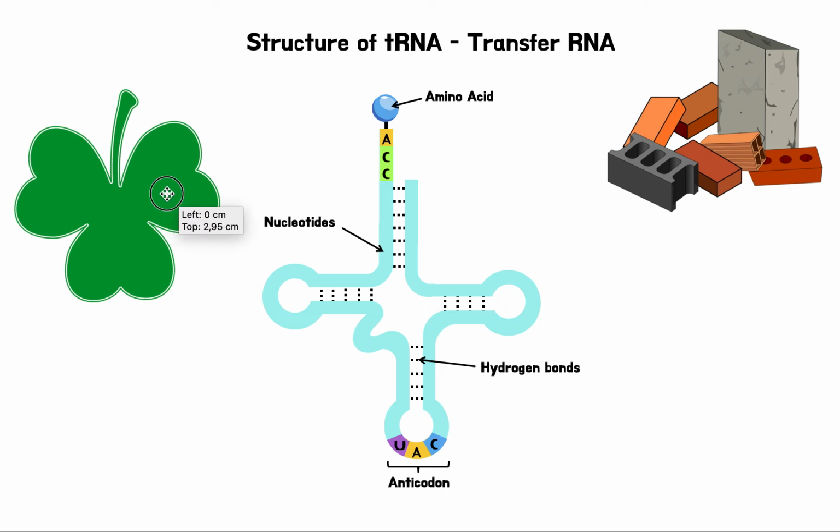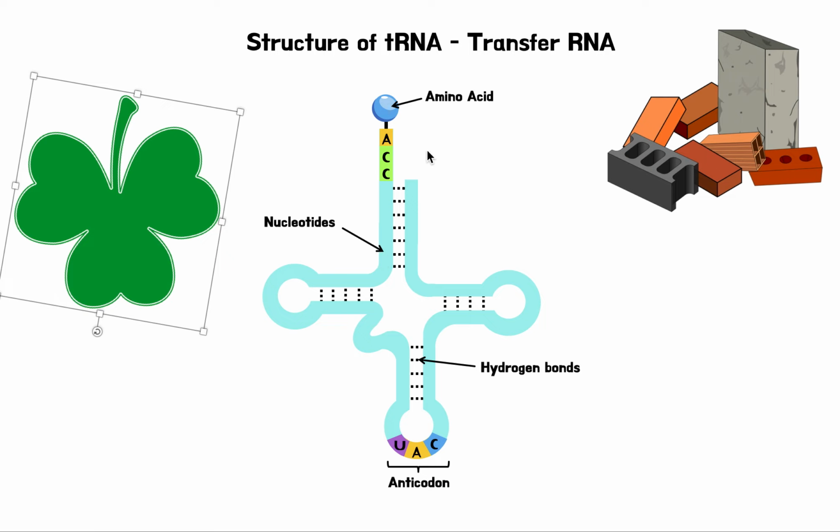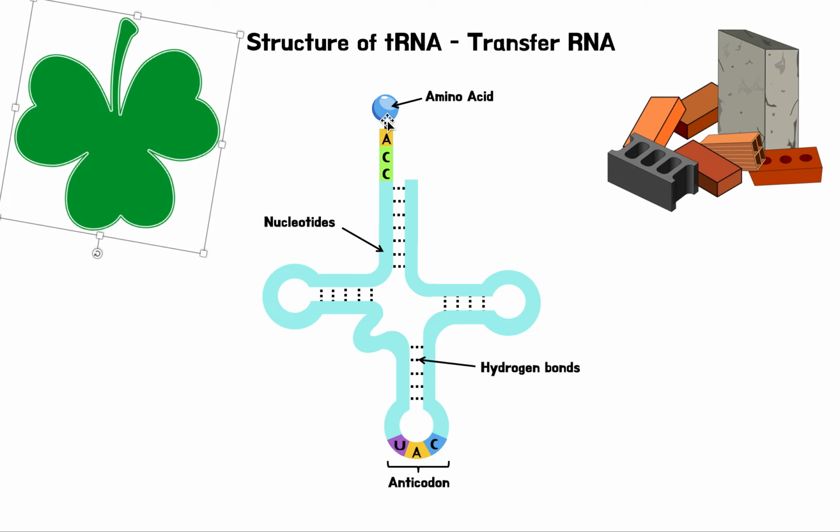I think it's a clover. Anyways, yeah, it looks a lot like this, right? The stem is this part carrying the amino acid at the end. Anyways, doesn't matter. Now, notice here, the one end, the stem end, carries the amino acid, and the other end has something called an anticodon.